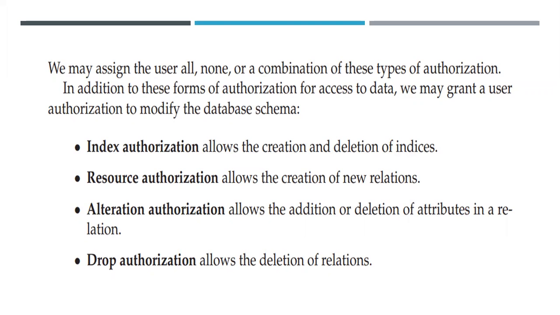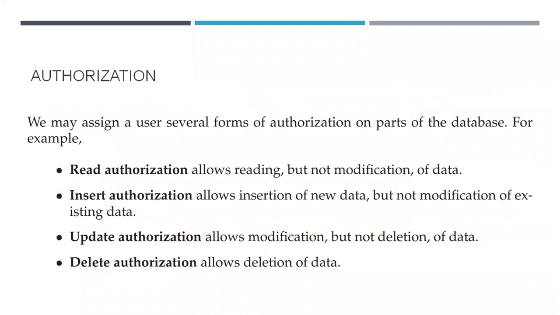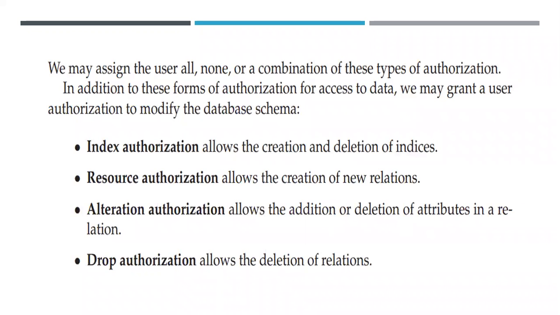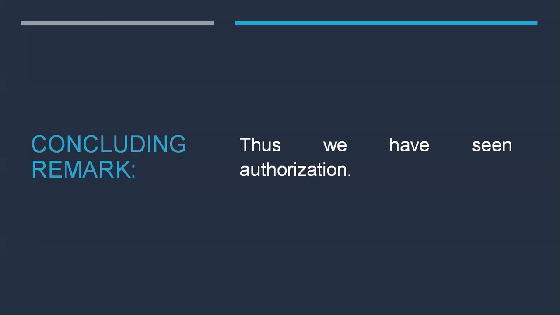There is some difference between delete authorization and drop authorization. Delete authorization deletes the contents of a tuple, but the relation remains the same. But drop authorization deletes the contents, and the relation is also deleted. So drop authorization deletes everything including the relation, whereas delete authorization deletes only the record and the relation is kept as it is.